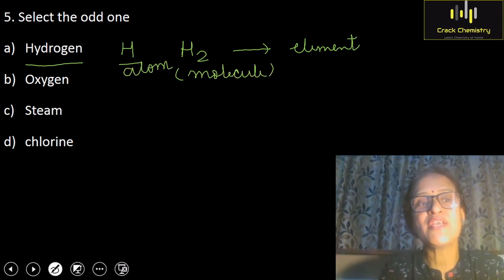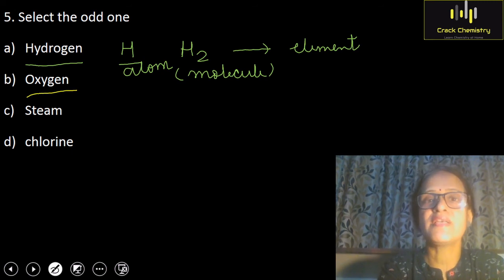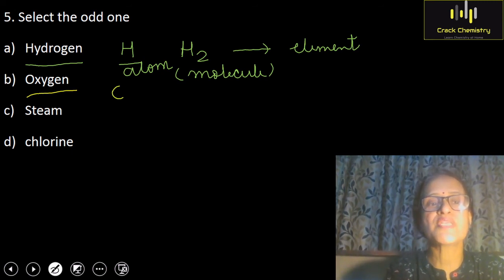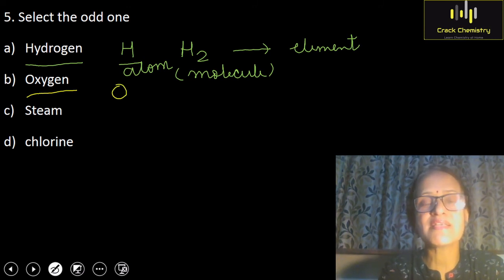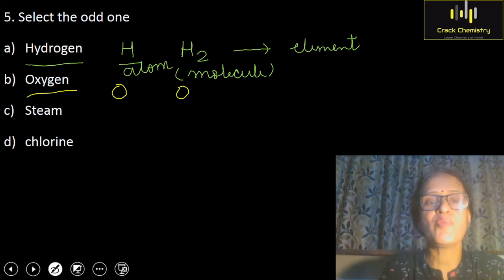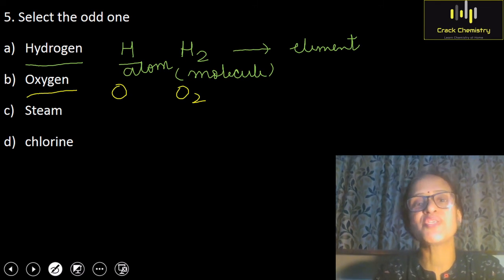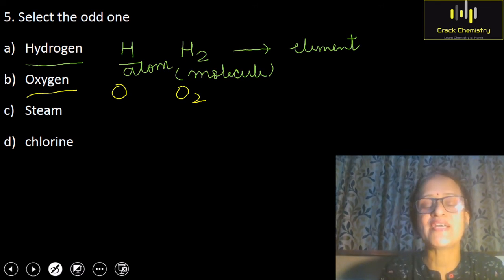Now the option B is oxygen. Oxygen also exists in diatomic state because the symbol of atomic oxygen is O, which is a very unstable element. It's highly reactive. So oxygen exists in molecular state. The formula of molecular oxygen is O2. And oxygen is also an element because it is made up of similar kind of atoms.